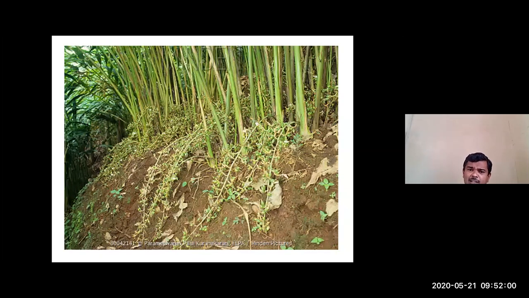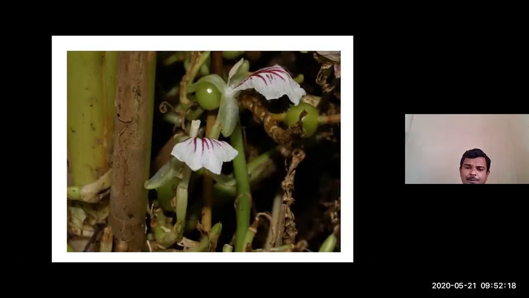If the peduncle is small, it used to be erect. If the peduncle is bigger in size, it used to spread along the ground level. Please observe the picture, how the inflorescence develops and how it spreads. So this is about the flower. Please observe the flower carefully. This is one picture of the flowers.